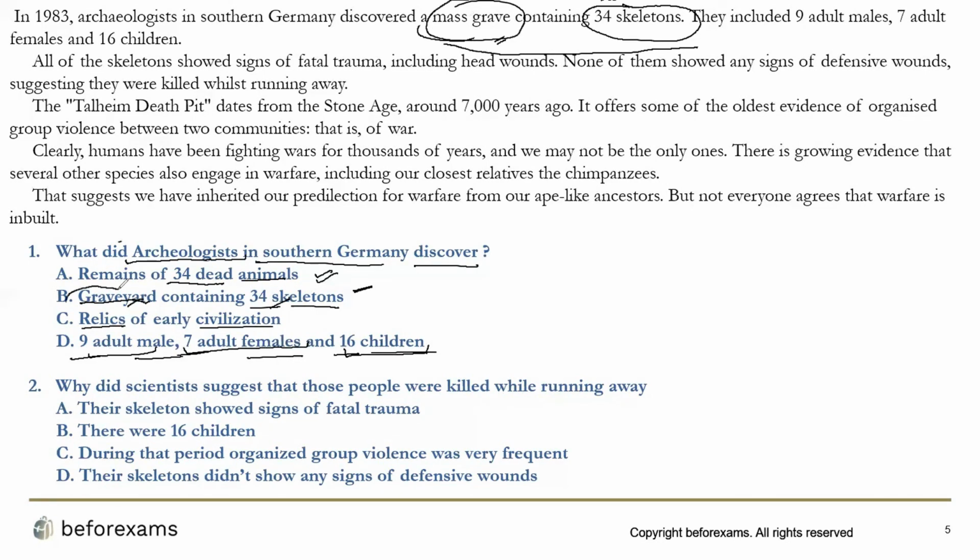So here lies the difference. It was a mass grave, but not an official graveyard, so this will be the incorrect option. Then the passage says they included 9 adult males, 7 adult females, and 16 children. Okay, so this will be your correct answer.